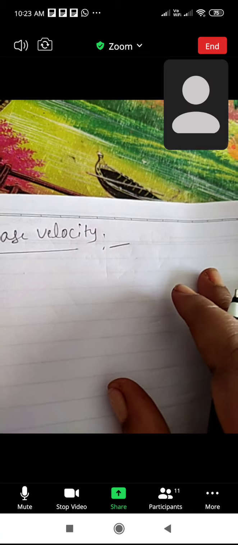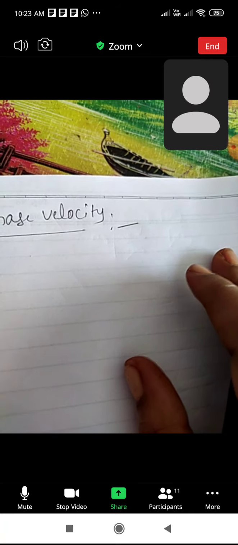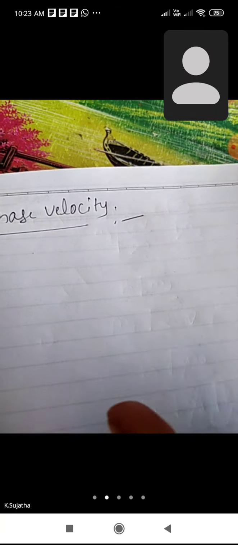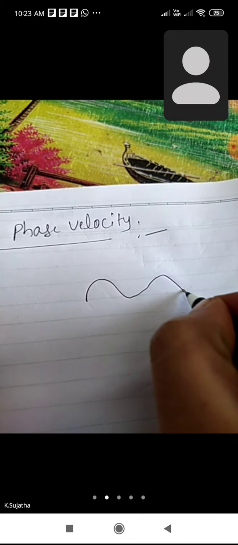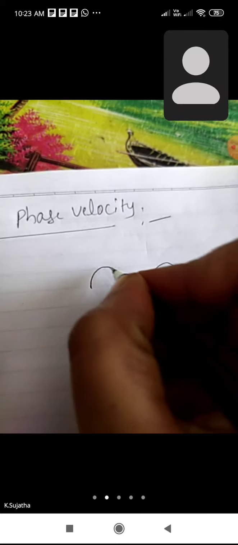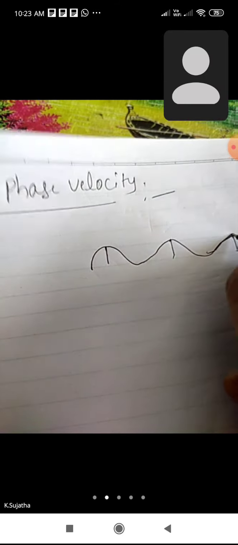Phase velocity means the velocity of a wave which is in the plane of constant phase as it advances through a medium. Simply, a wave which travels with the same, uniform phase is called phase velocity.